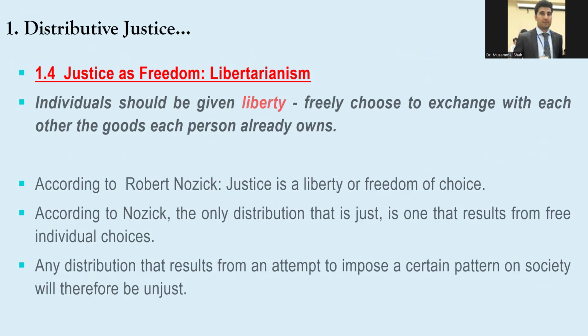According to Robert Nozick, who is the proponent of libertarianism, justice is liberty or freedom of choice. The only distribution that is just is one that results from free individual choices. So any distribution, according to Nozick, that results from an attempt to impose a certain pattern on society will therefore be unjust. So these are the four views of distributive justice.